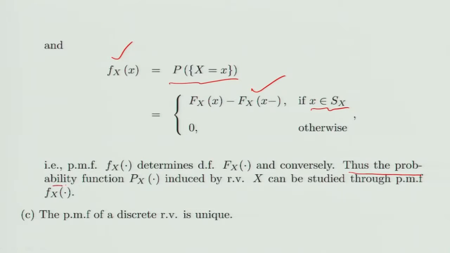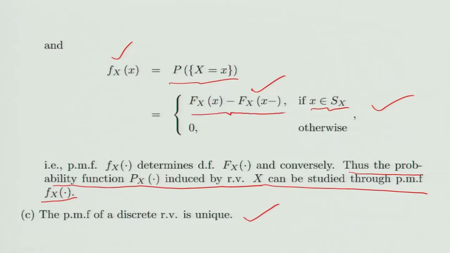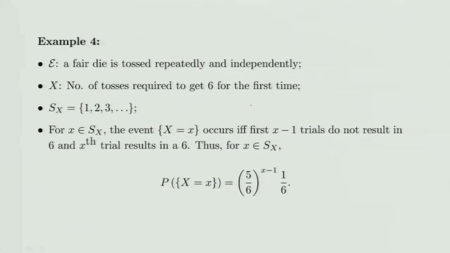And we have seen that the induced probability function can be studied through the distribution function. So equivalently, the induced probability function can also be studied through the probability mass function f_X(x). Now one can easily see over here, because the distribution function is unique, the probability mass function of a discrete random variable is always unique. So you cannot have two different probability mass functions for a given random variable X, because the probability mass function comes through the distribution function from this relation. And since the distribution function of a random variable is unique, the probability mass function would always be unique.